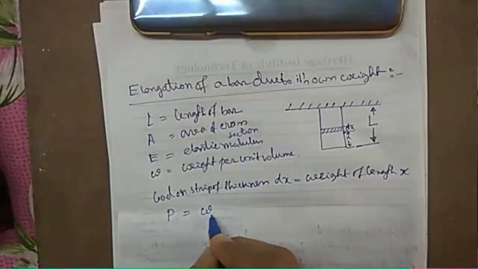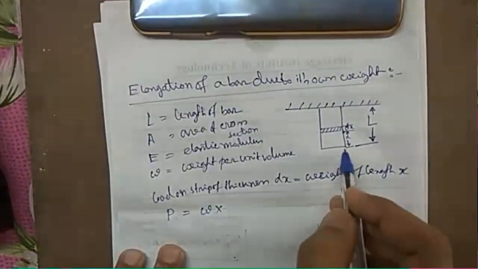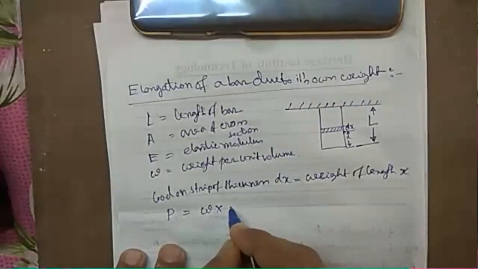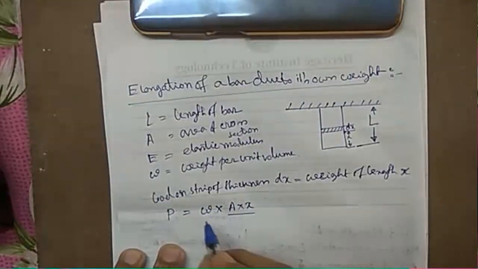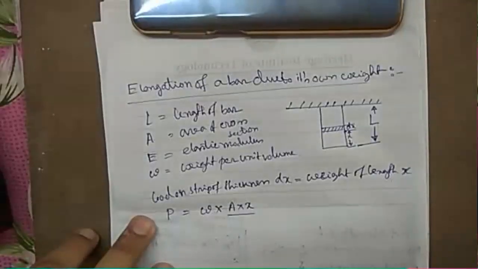Weight of unit volume into volume of length x. So A is the cross section, A into x is the volume, into specific weight gives us the load which is working on this strip.